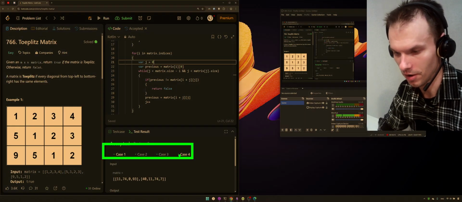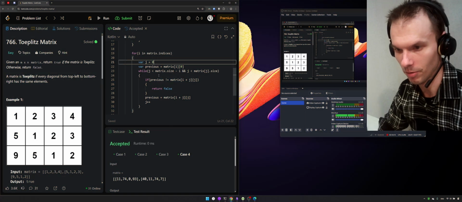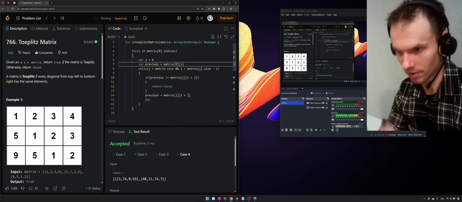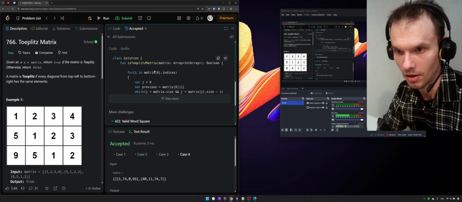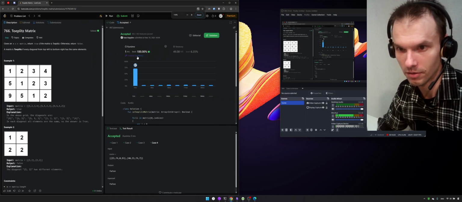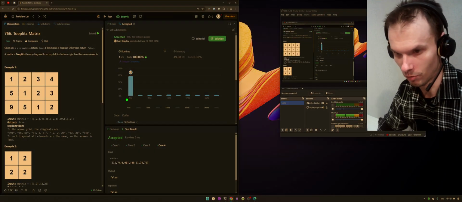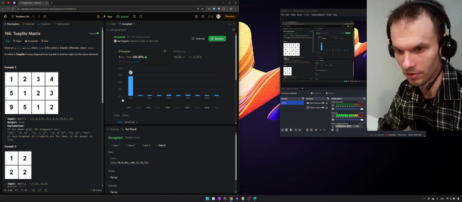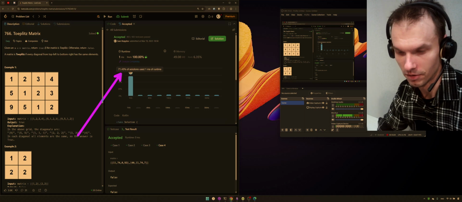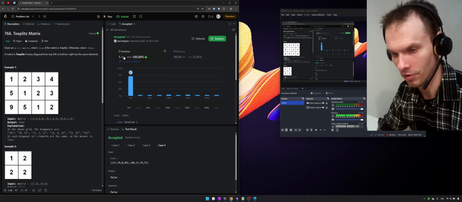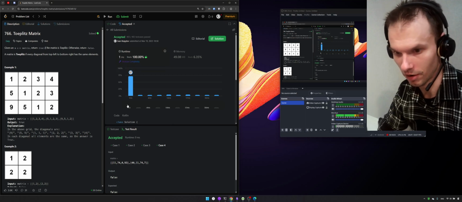So okay, let's check. Okay, this case number 4 is submitted and passed, and that's why let's submit to all the test results. Okay, the case is submitted. It went to the group with 1 millisecond, and well, this is 70% of the solutions. And I'm not the only person who managed to find the quickest runtime.